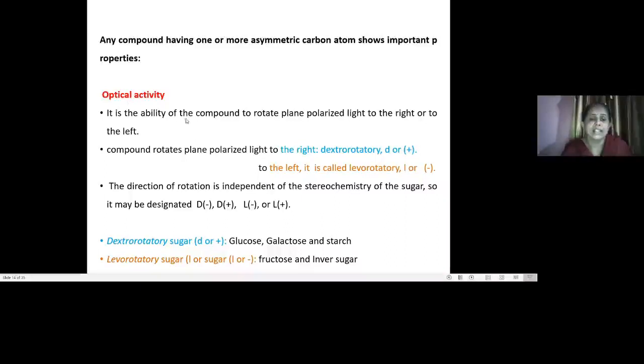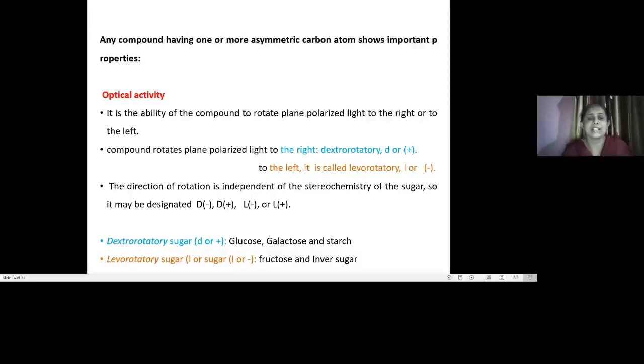If that compound rotates the light to the right, it is dextrorotatory, denoted by small d or plus sign. If it is rotating it towards the left, then it is called levorotatory, denoted by small l or minus sign. This direction of rotation has no resemblance with the stereochemistry. Remember this one.